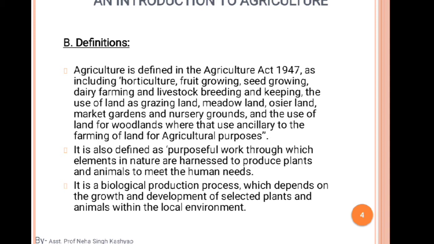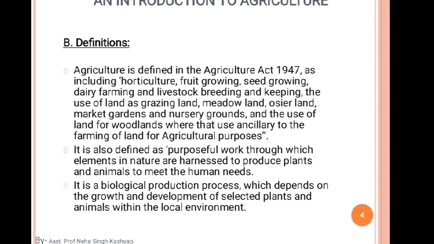It is a biological production process which depends on the growth and development of selected plants and animals within the local environment. Why do we say biological production? Because of the vegetative growth of the plant and the crop; crop science is also known as biological production.